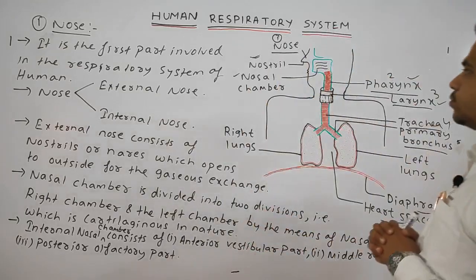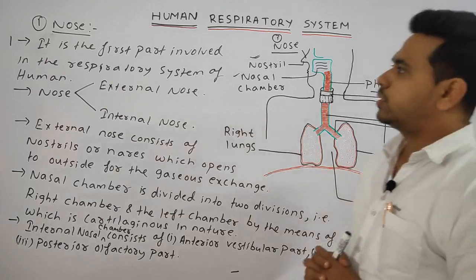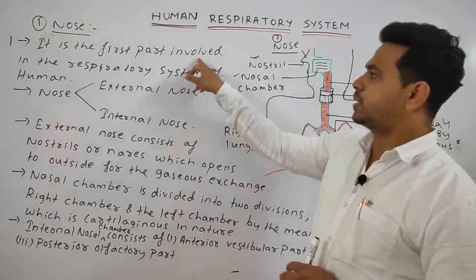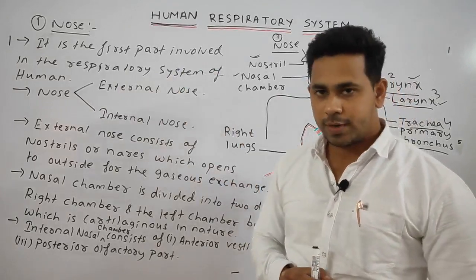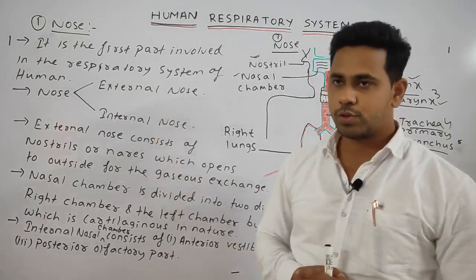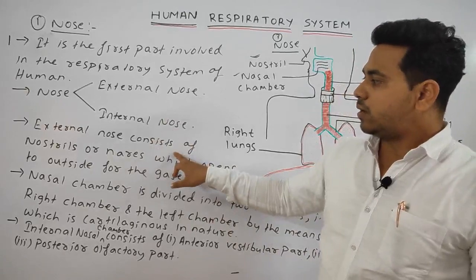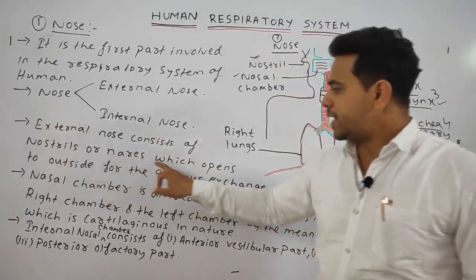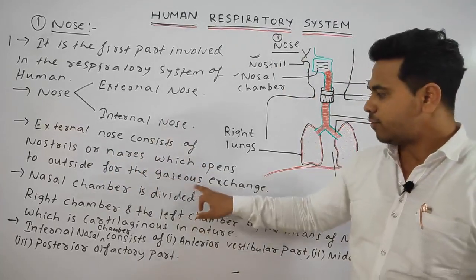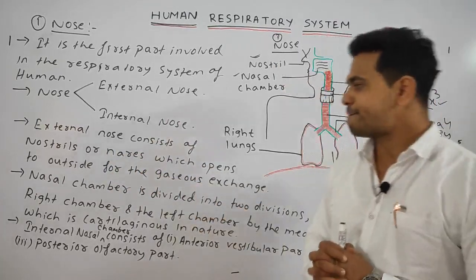Okay, so students, what we have discussed now is that the nose is the first part involved in the respiratory system of the human. Nose consists of two different parts, external nose and the internal nose. The internal nose consists of the nostrils which open to the outside for the gaseous exchange.